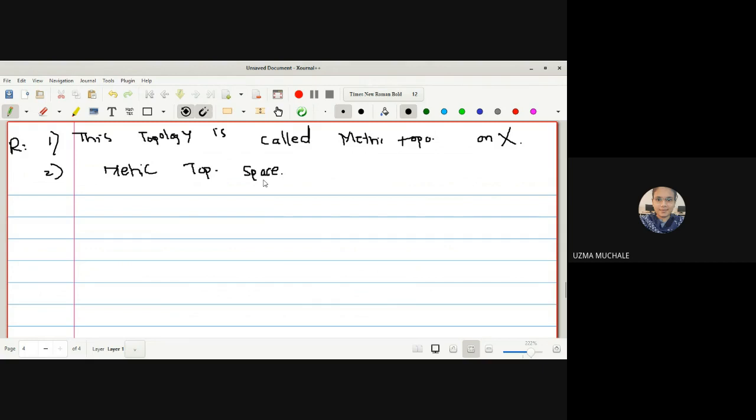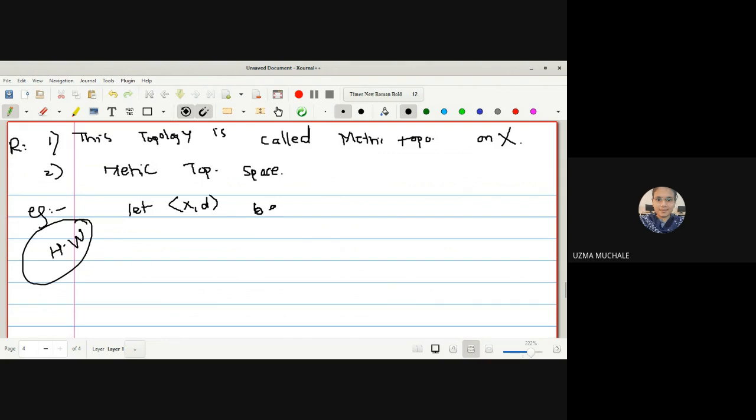Okay, now let us go for the second example, which you are going to have as homework, and it is very similar to what I have done just now. You can write down this and you have to solve it. So totally you will have two examples to solve, co-countable and this metric space.